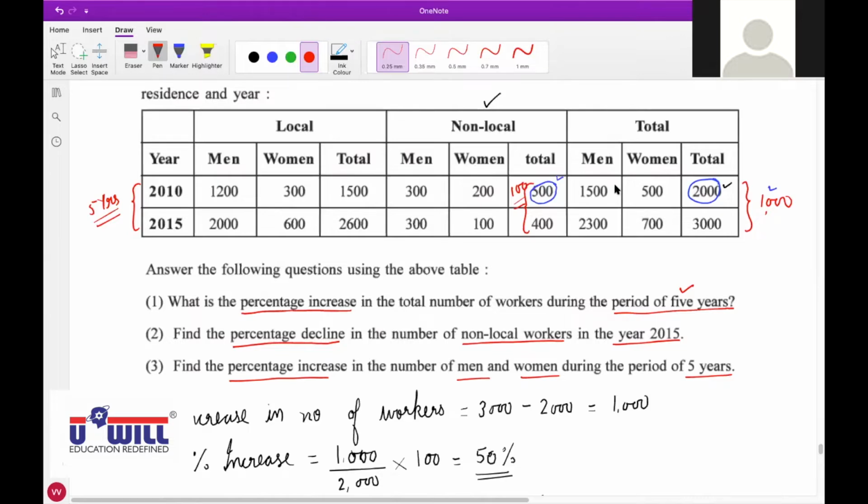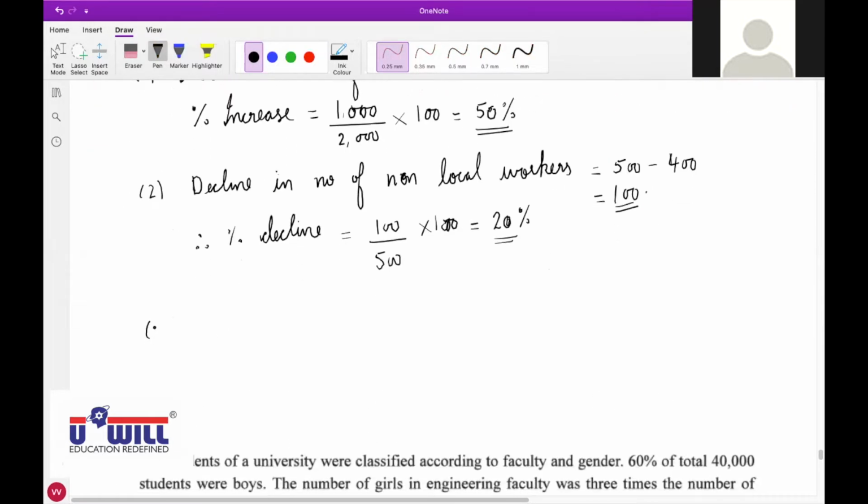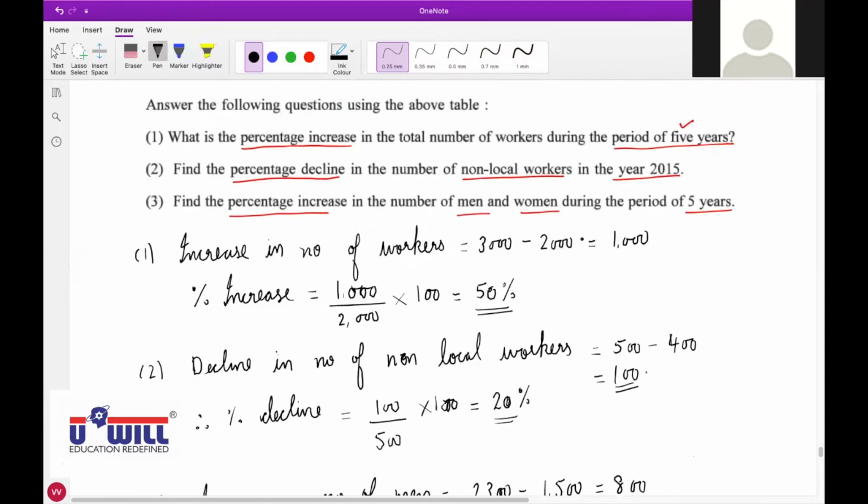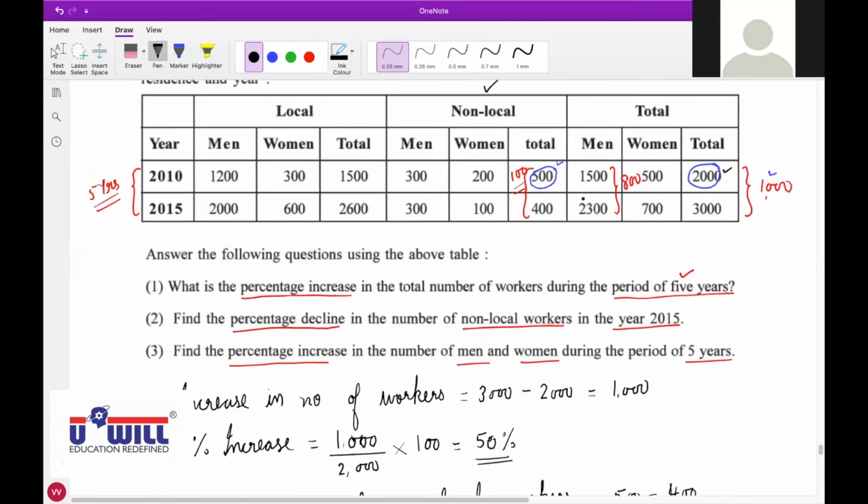So men increase are 800. Okay, the number of increase in men is 800. 1500 to 2300 means the number of increase in men is 800. So all of you write down the third answer first. Increase in number of men is equal to 2300 minus 1500, that is 800. Yes, further. Now we have to divide 800 divided by 1500 into 100.